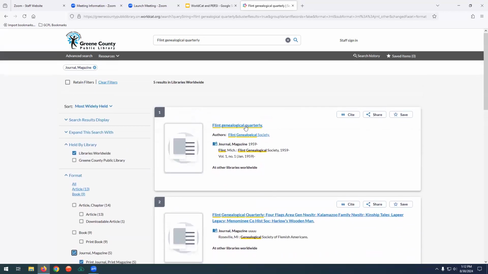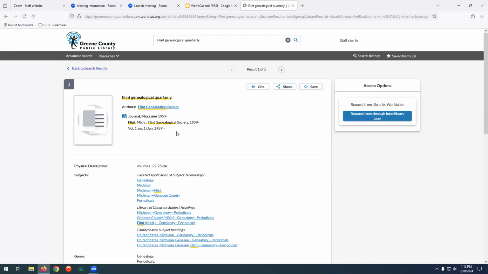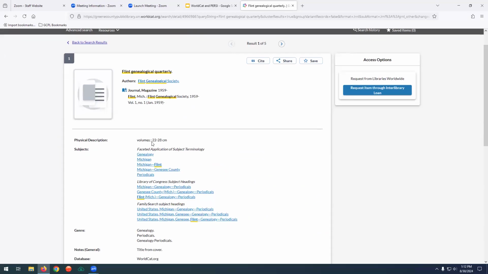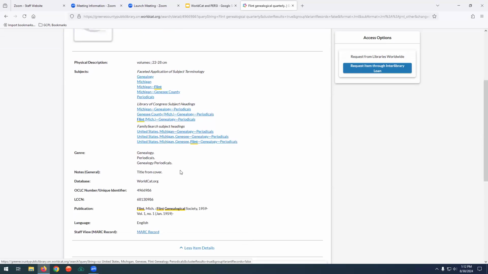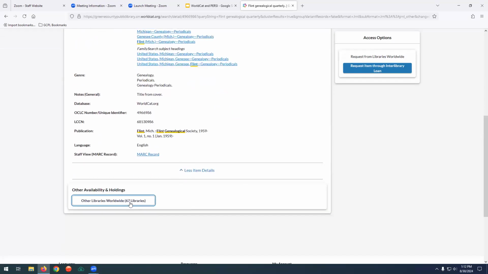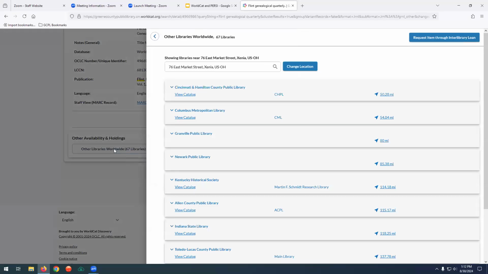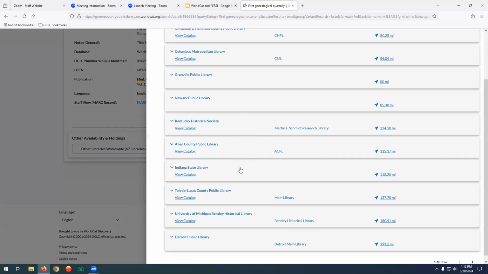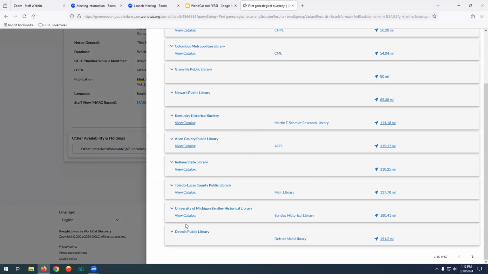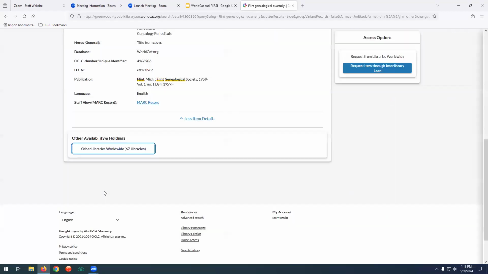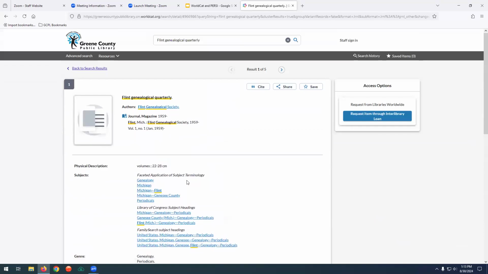To request this item, we just click on it. We can double check and make sure it's the right thing, the volumes. There are different volumes from different times. If you scroll to the bottom, we can look at other libraries worldwide to see who actually has a physical copy of this. So if for some reason we aren't able to get it, they're not able to ship it, or they can't scan it, we know where there's a copy that we can go visit if we need to. You see Cincinnati and Columbus have them, and then further away, Toledo and Detroit. As I said, it's all over the state, the country, the world. So this is what I want. I'm going to go ahead and request it.